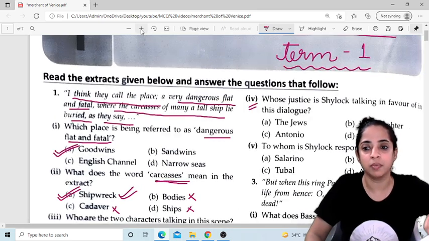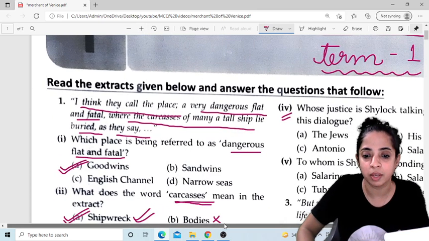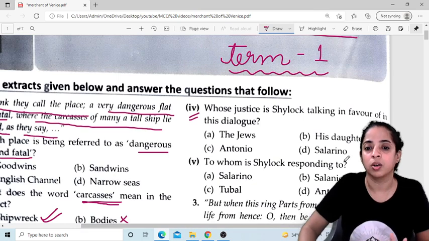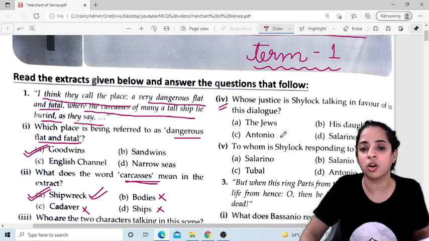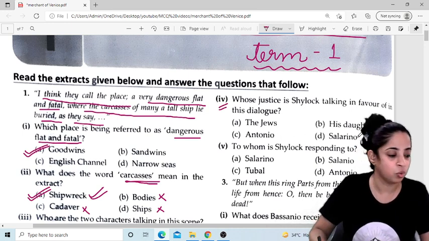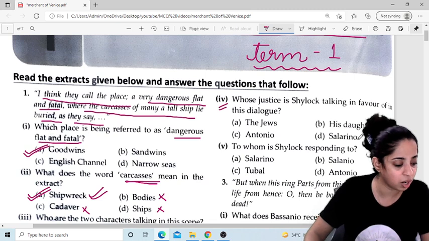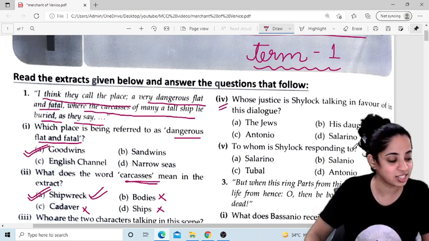Let me make it a little bigger so that you are able to read it. The Jews, his daughter, or Antonio, or Salarino? Whose justice is he talking about? Yes, children? Come on, write the answer in the comment section.